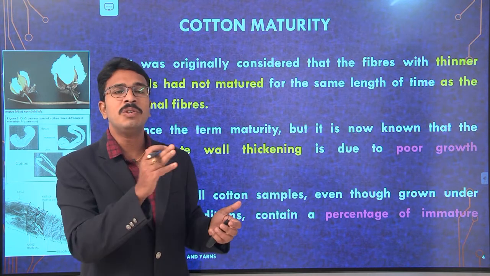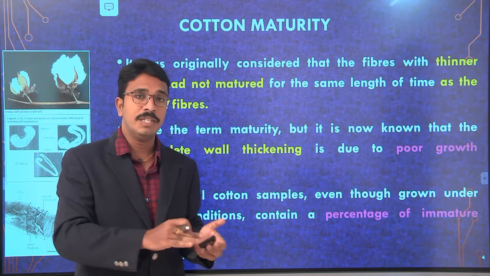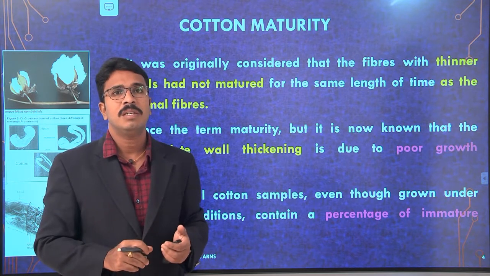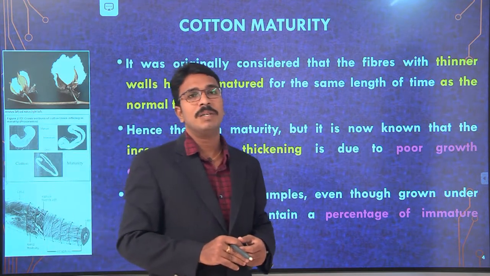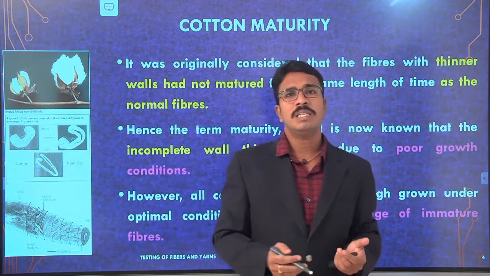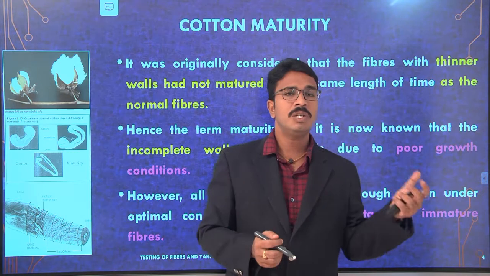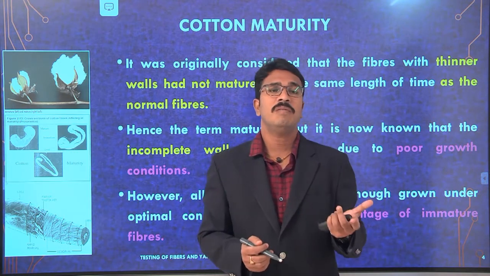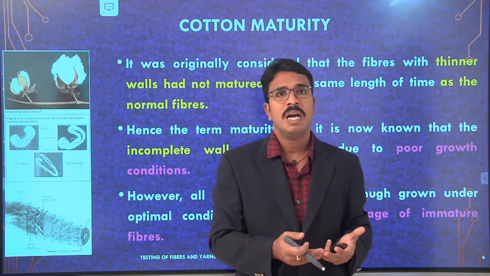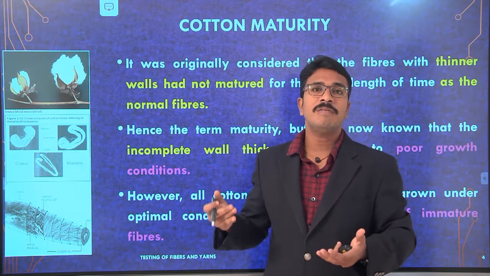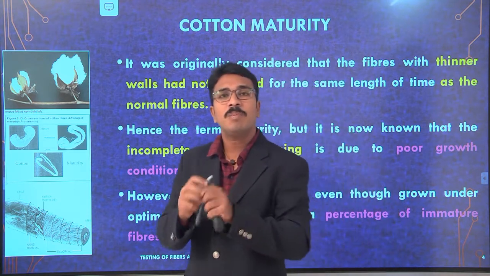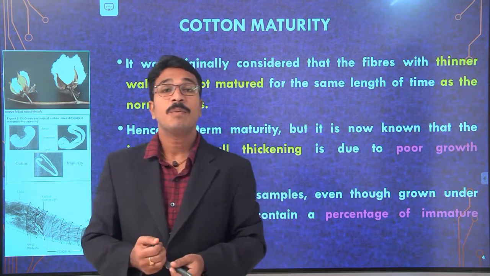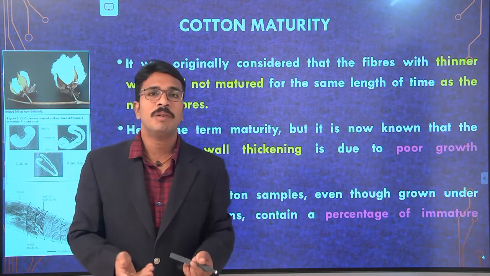And based on that idea, he has to decide where to go with this production. Otherwise, because of the presence of immature fibers, it gives a lot of difficulties in processing, that is, during the yarn production itself, where it forms a lot of nets and we can expect a number of end breakages. That is because the immature fibers are poor in strength. We can expect more end breakages.